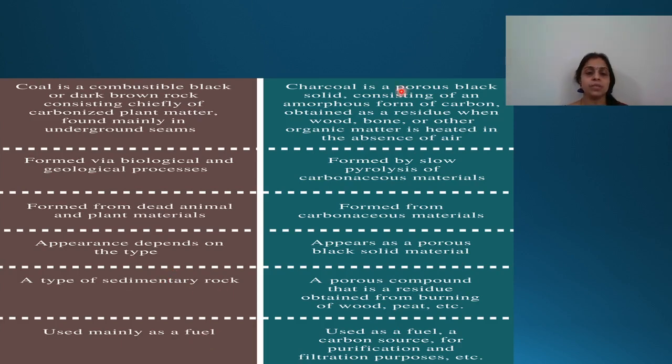Coming to charcoal, it's a porous black solid consisting of an amorphous form of carbon which is obtained as a residue when wood or bone or other organic matter has been heated in the absence of air. So, it is formed by very slow pyrolysis of carbonaceous material. It appears to be a black solid matter, a porous compound that is a residue obtained from burning wood, peat, etc. It's used as a fuel, for filtration and for purification purposes. So it has many applications in industries also.